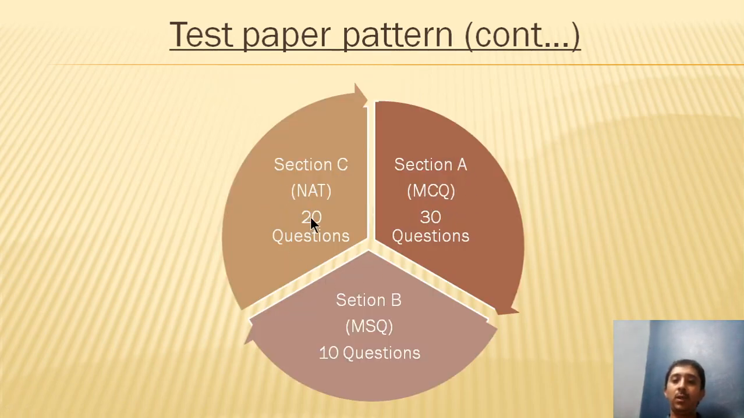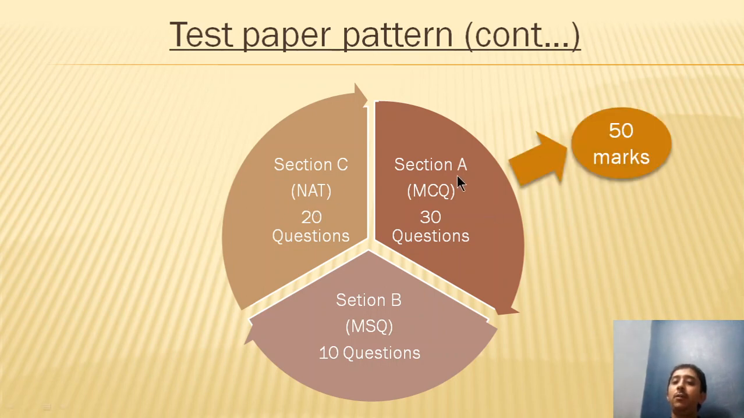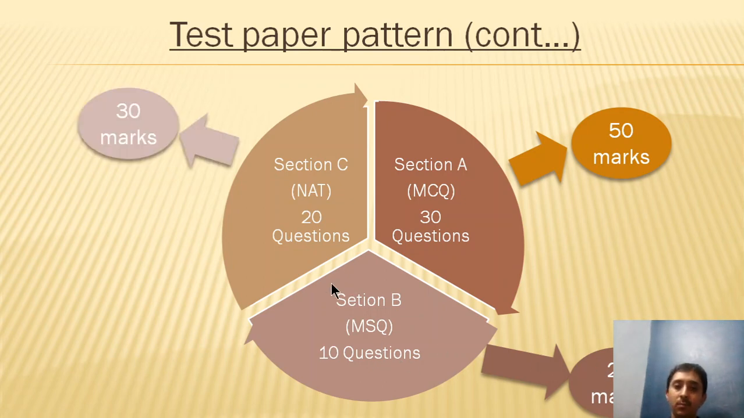Now, looking at the pattern, as mentioned earlier, there are going to be 60 questions, 30 plus 10 plus 20, which is going to be 60. And there are going to be three different types of questions. One is called MCQ, which stands for multiple choice questions. And then MSQ stands for multiple select questions. And NAT, which stands for numerical answer type. Section A will be MCQs, and this will be for 50 marks. I'm going to tell you in detail how these 50 marks are divided for 30 questions. The same way, the section B MSQ will be for 20 marks, and the section C will be for 30 marks.